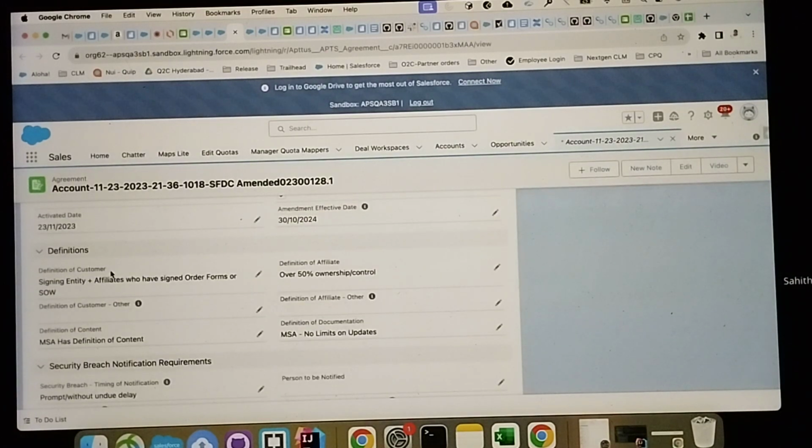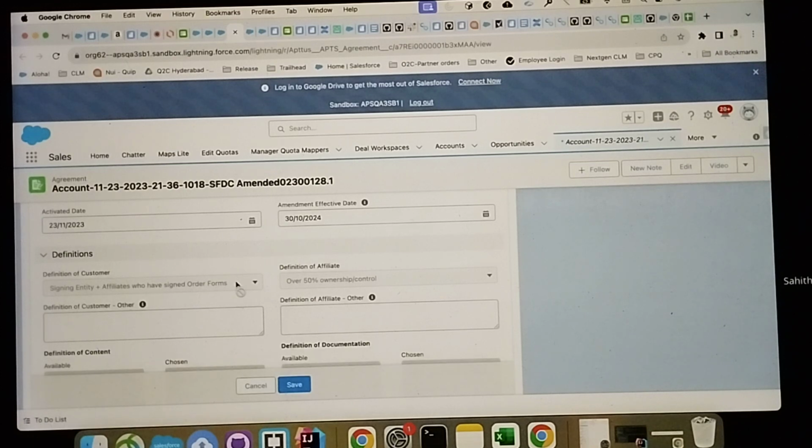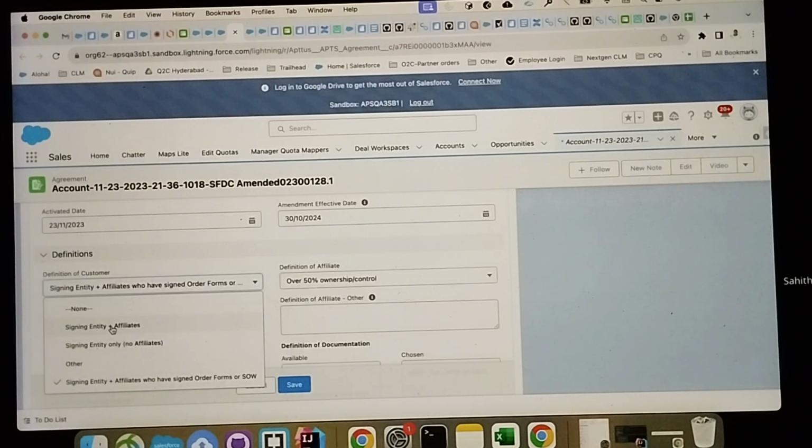Here we have definition of customer and definition of affiliate. What if I am changing from this valid value? This is a standard value. If I am changing this standard value to a non-standard value, as I said, there are only two standard values inside it: signing entity and signing entity plus affiliates, this one with the RSOW. So these two are the valid ones.